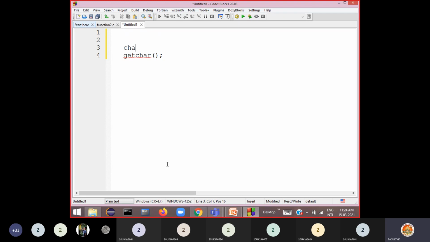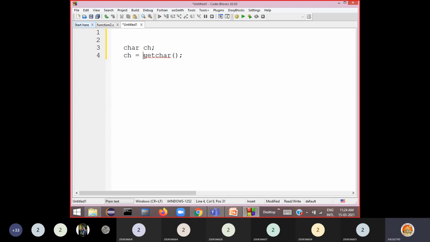Example for this: see, char ch variable we have defined. Then we said that ch is equal to getChar. Now this is an example for the third category, function with no argument. See, after getChar we have empty parenthesis. That means there are no arguments for this function.